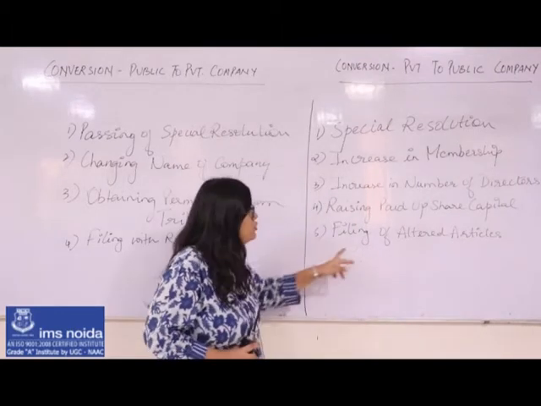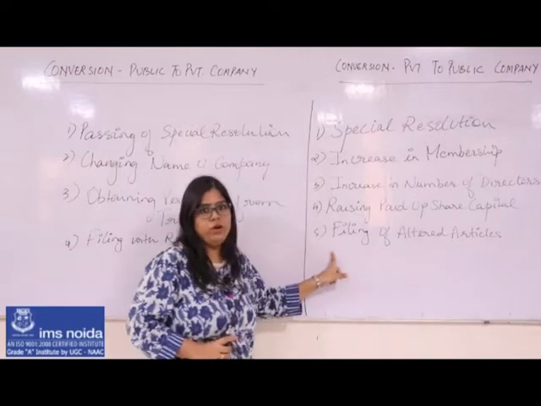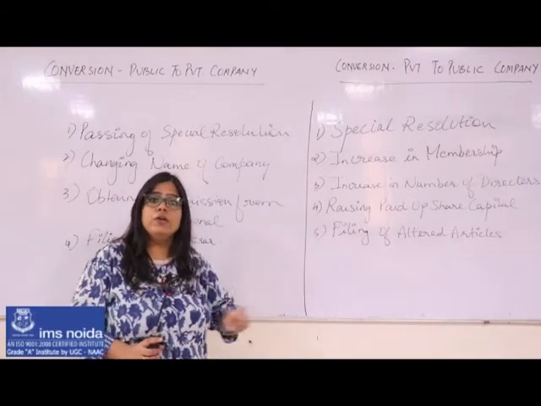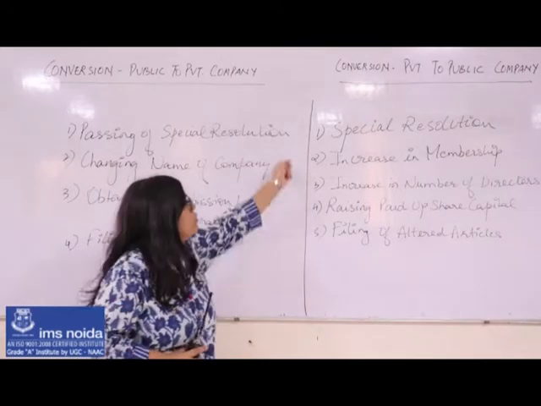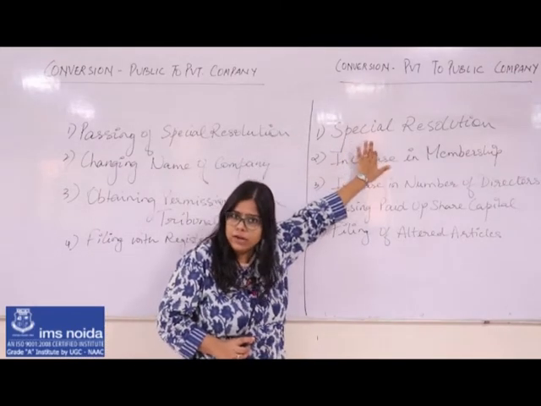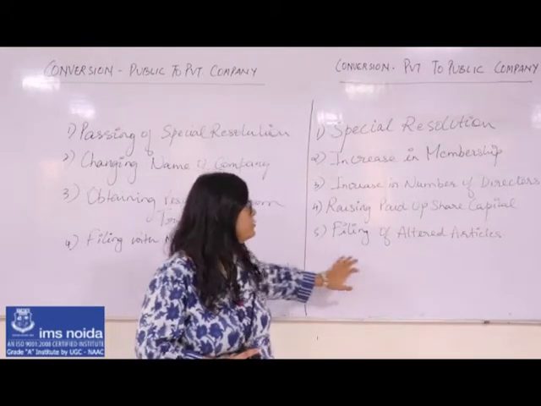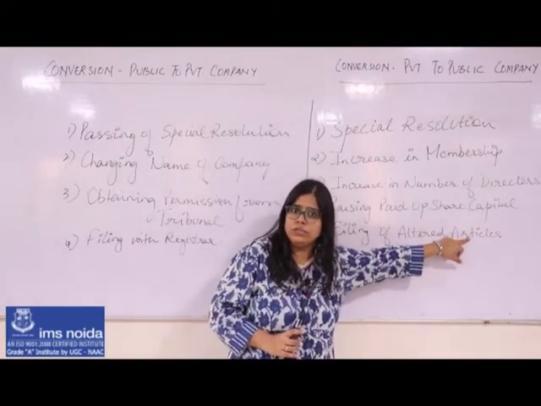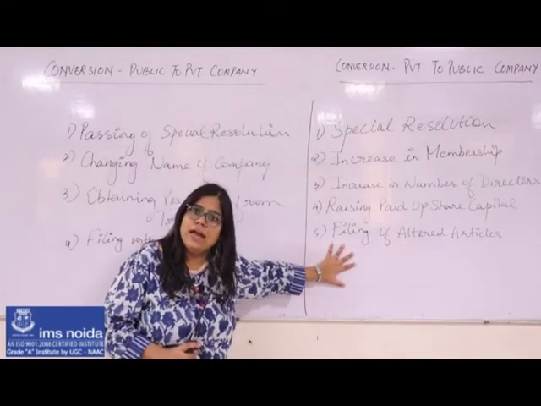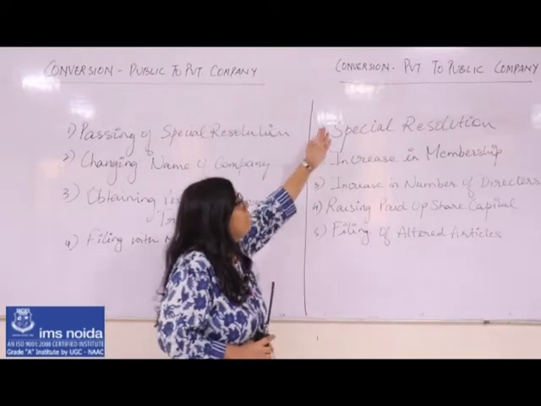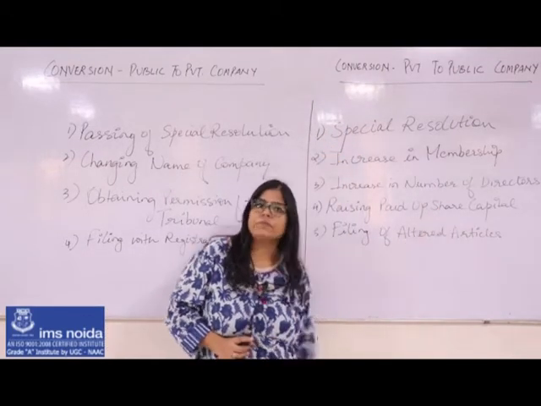So when I need to change this particular document, I have to submit it with the registrar of companies within a period of 15 days. From where the 15 days are going to count? From this date where the meeting was held and a resolution was passed. From that day, I need to change this document, articles of association, and submit the final copy with the registrar of companies, so that now everybody can know my company has been converted from a private to a public company.